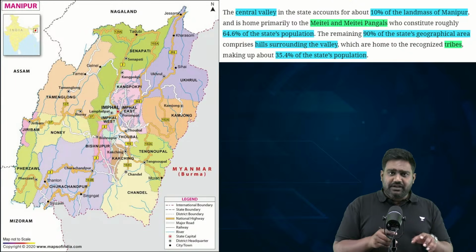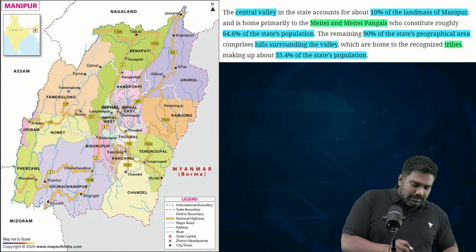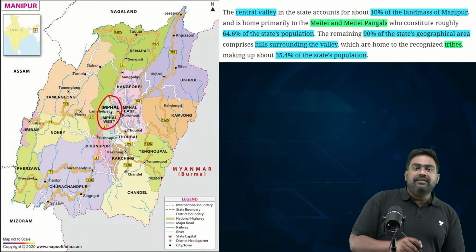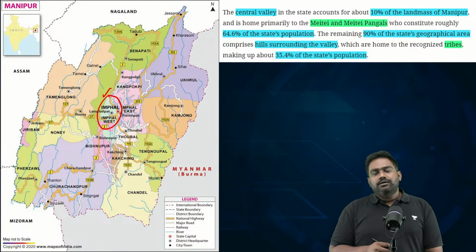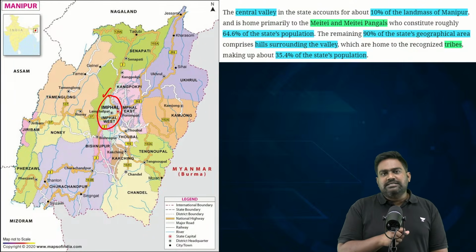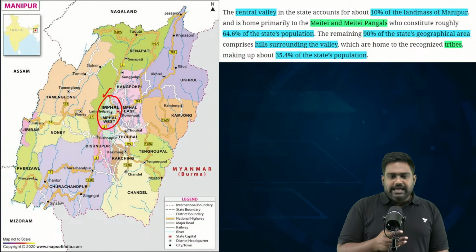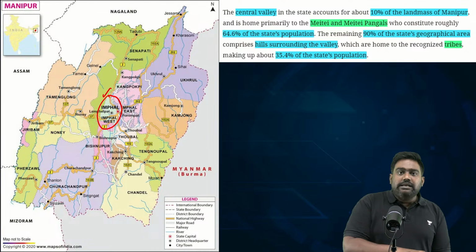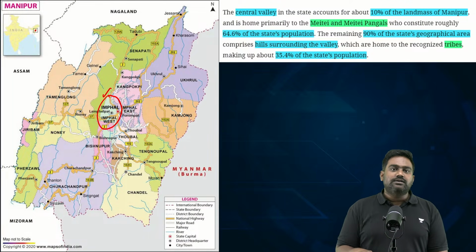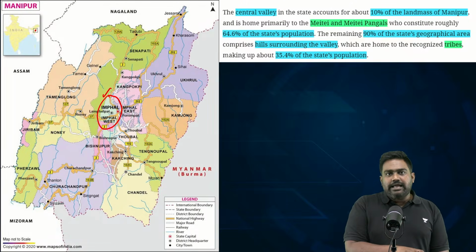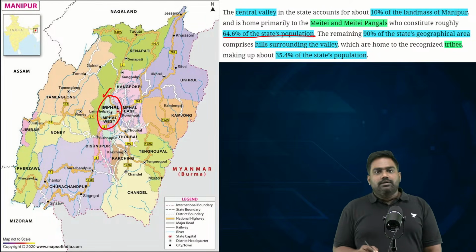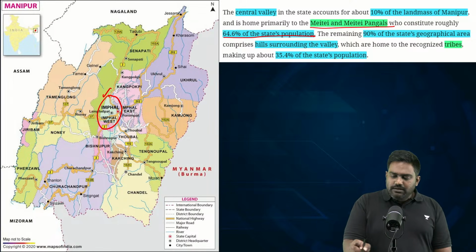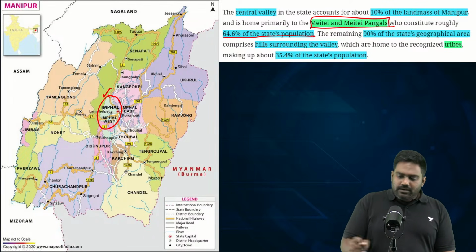Its physical geography resembles that of a stadium because right in the middle, in the Imphal Valley, this is where you find the headquarters, the capital. Since the princely era, this is the area dominated by the Meiteis and the Meitei Pangals. Just 10% of the land area dominated by 65% of the population. Clearly, Meiteis are in majority, right?